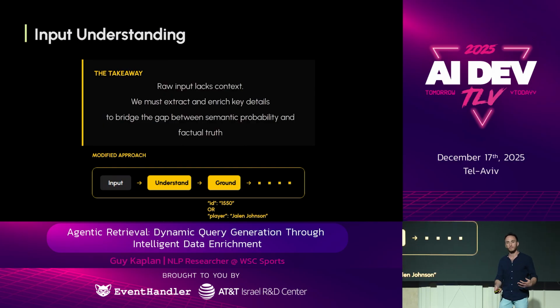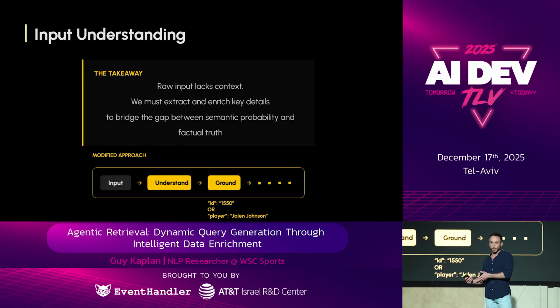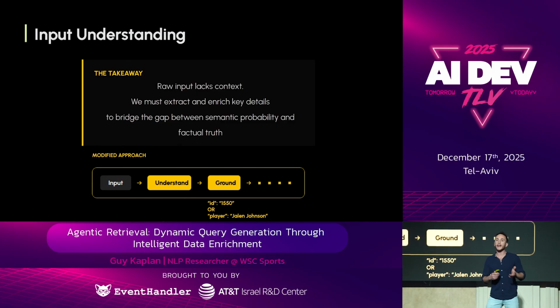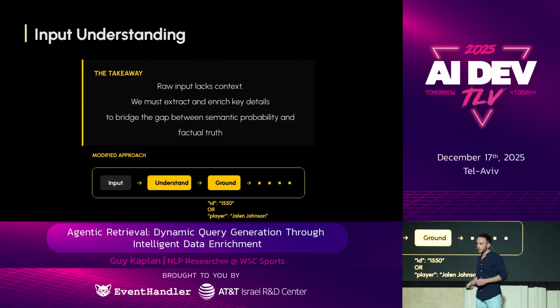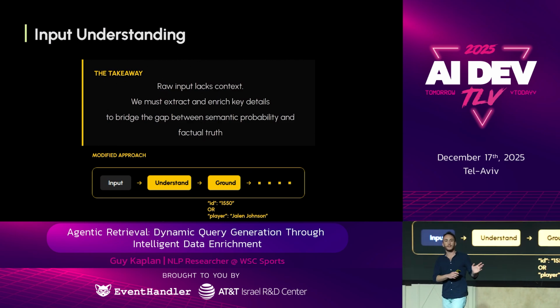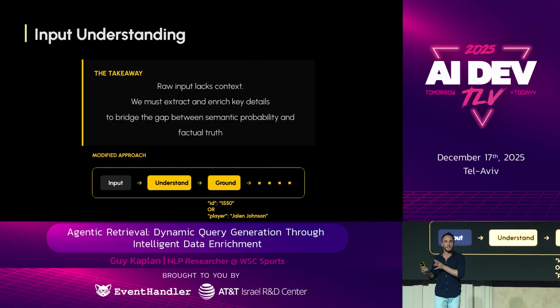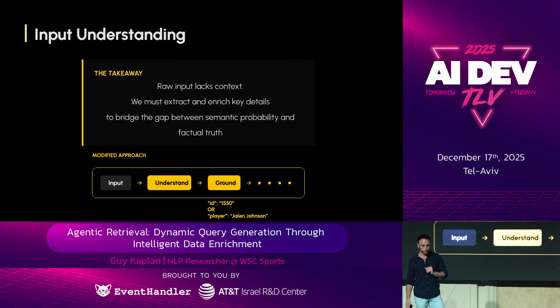We have our input, we understand it, we try to ground them into actual terms, agreed upon terms, or even IDs in the database. Okay? So regardless of the domain, the pattern is the same. We take vague human language and transform it into precise, searchable terms.